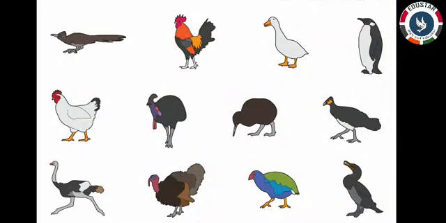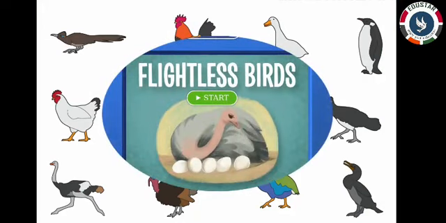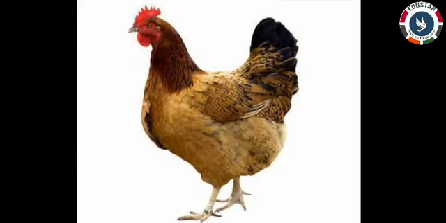There are some birds which cannot fly. They are called flightless birds. Example, ostrich. Some birds can fly only short distances because their bodies are too heavy. Example, hen.